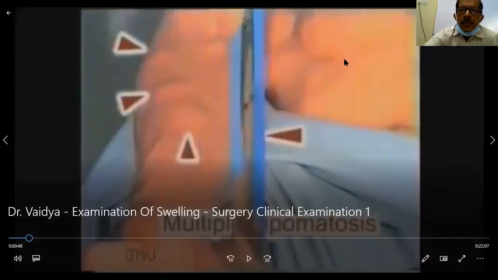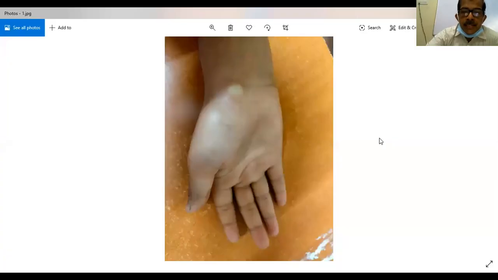So I will stop here and then I will show you a few photographs, and you have to tell me what it is. Depending on the site itself, you can tell the nature of the swelling. So what is this?